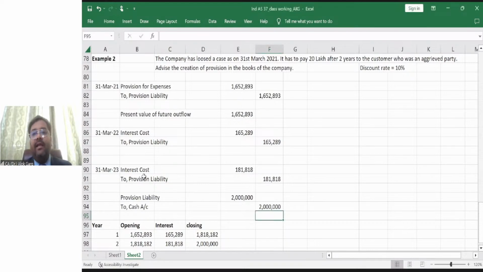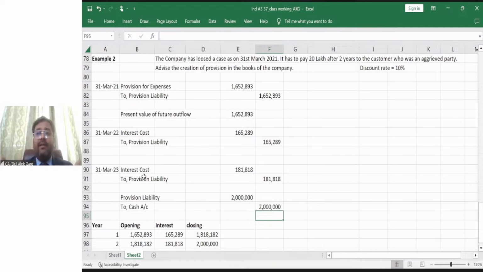But if the court has announced a decree, it becomes certain, so it will become a liability, but this liability has to be discounted. But if the court has not announced, and the company and the legal counsel are considering that we may end up paying 20 lakh rupees after 2 years, we may, right? In that case, it is plain provision. But in this case, you are right.